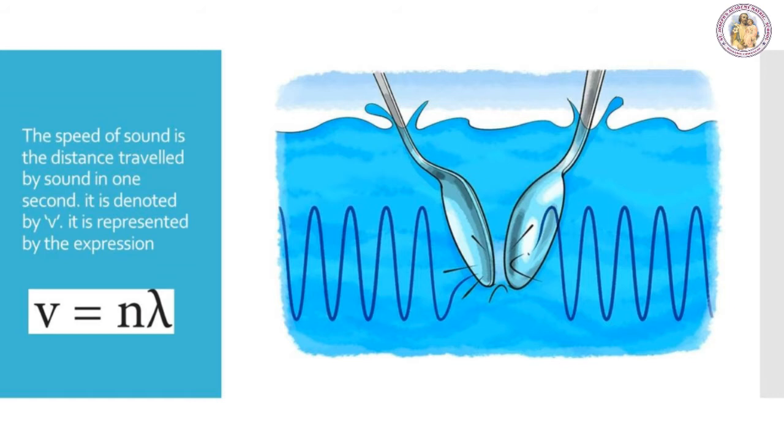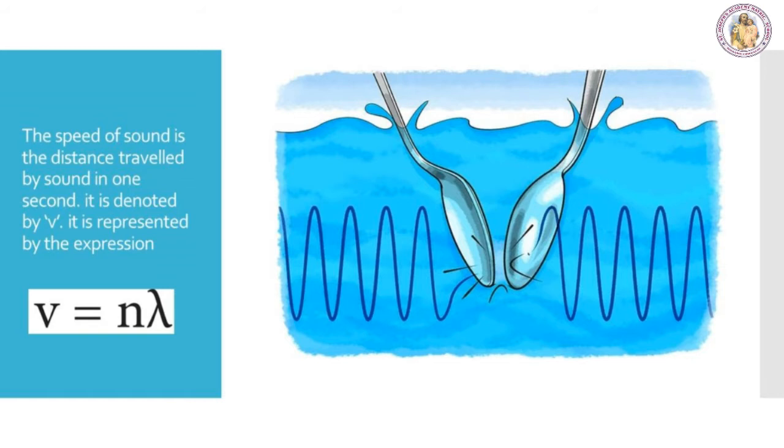Next, we are going to see another activity to know the propagation of sound in liquid. Take two stones or spoons and strike them together and listen to the sound produced by them. It is very clear, is it? Now, take the stones or spoons under water and strike them. You will find that the sound produced by the spoons underwater is feeble and not very clear.